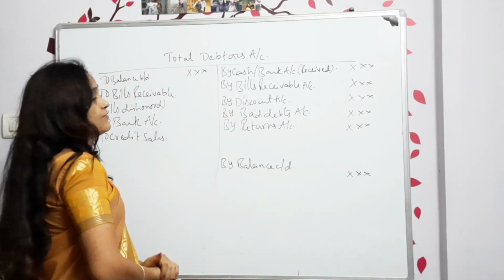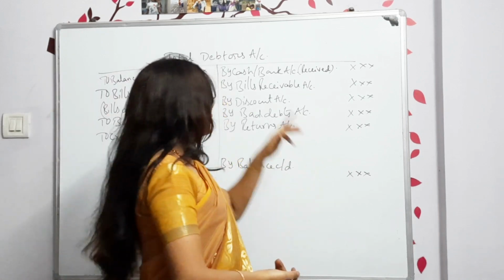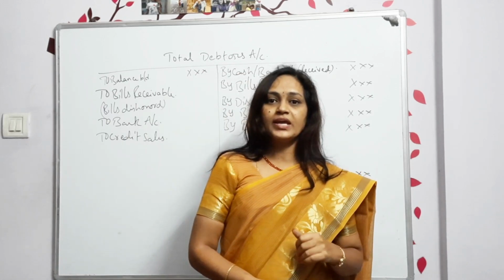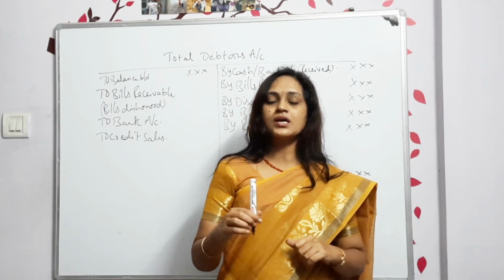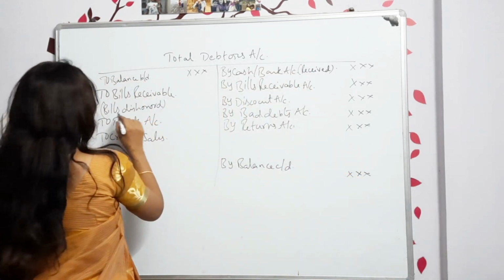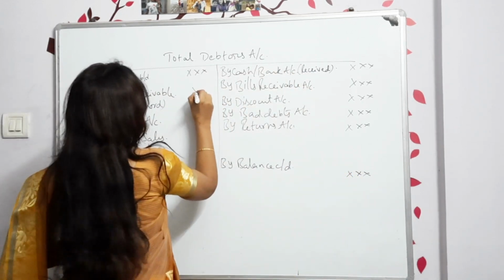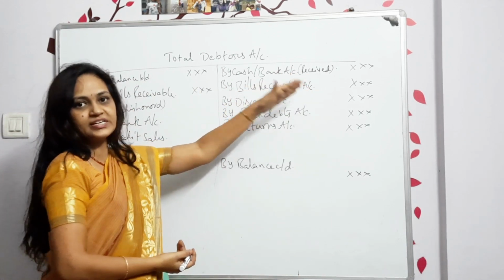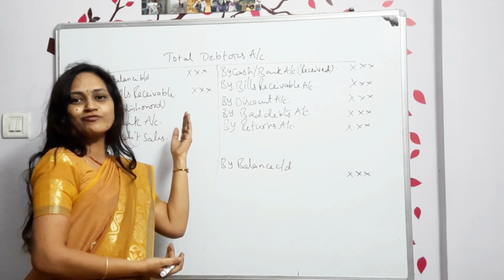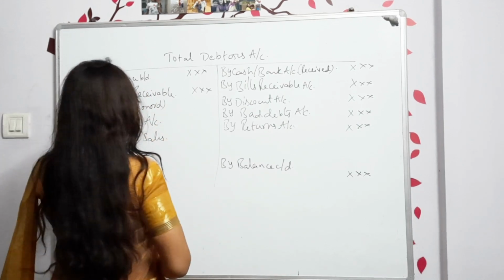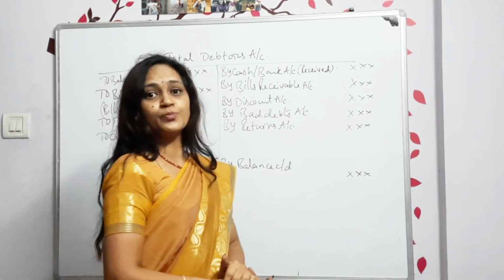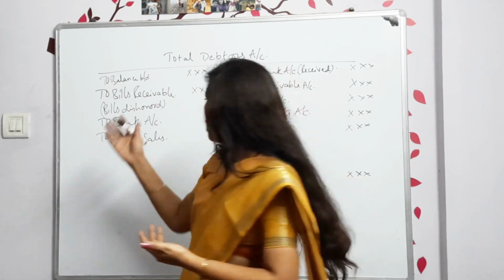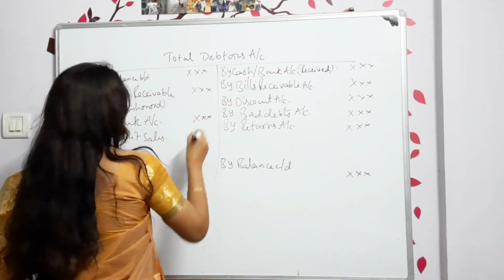Next one, bills receivable. If in the year we got some bills, they will give due dates. On the due date, if you didn't receive the money, that means they are unable to make the payments, so those are called dishonored bills. All of those we show on the debit side. If you receive money from bills receivable, we show credit side. If it is dishonored, the opposite, you have to show debit side. Next, checks. Sometimes they give post-dated checks. If those are bounced or dishonored, all of those we show on the debit side.